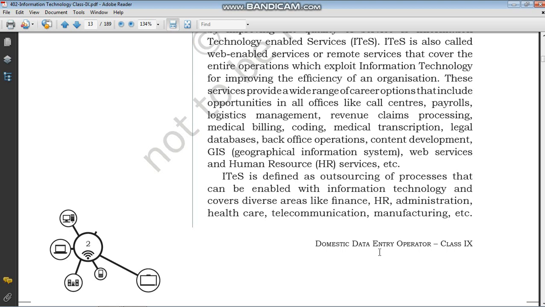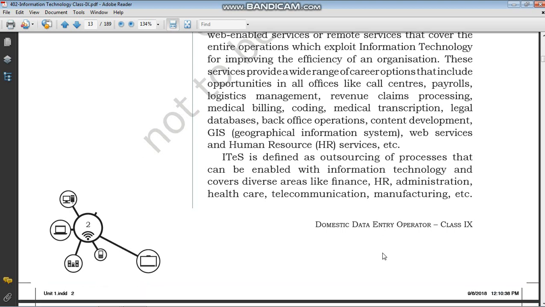Instead, if they give this work to another company, that much money will not have to be invested. And the work is divided among different companies, different BPOs, and can be done very easily in less time.